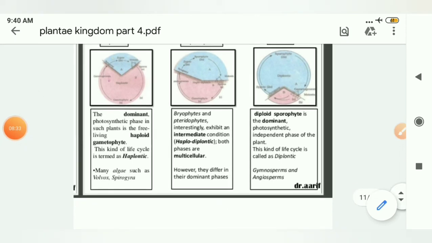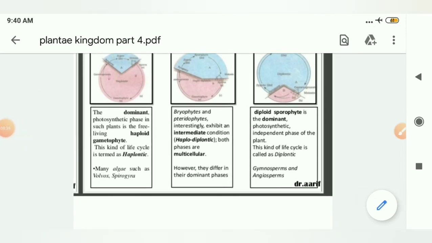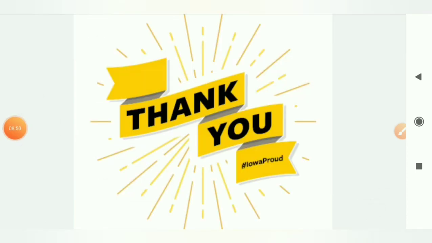As you can see here, also see this blue color structure. This sporophyte stage is dominant, whereas the gametophytic phase is not dominant. That is why it occupies a small part of the life cycle of angiosperms and gymnosperms. So with this, students, we have finished the chapter Plant Kingdom.